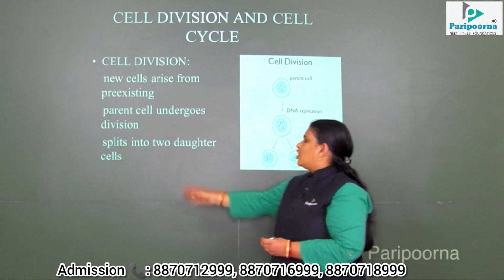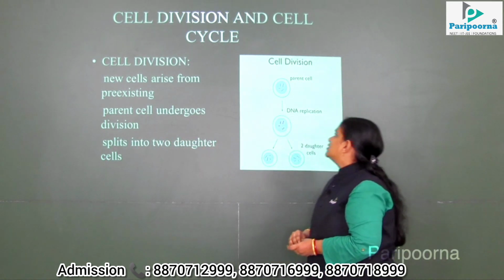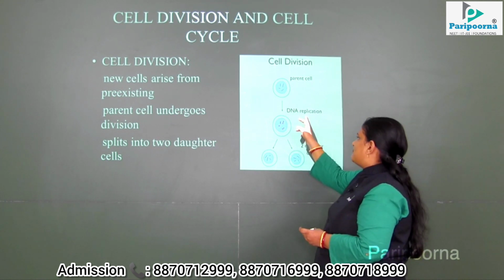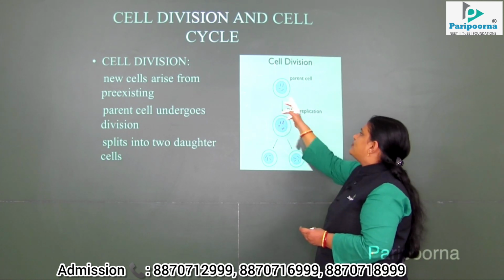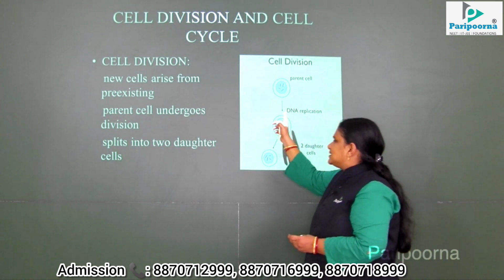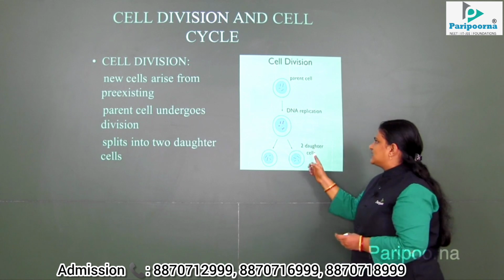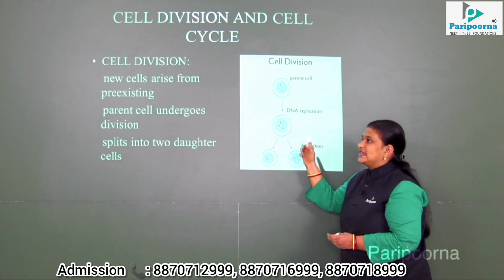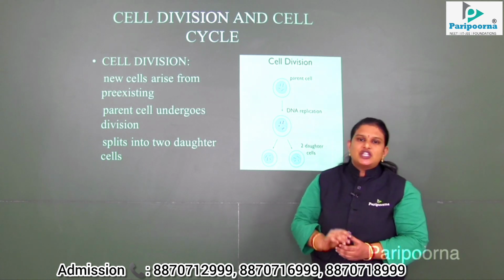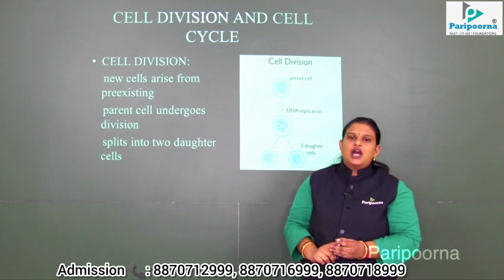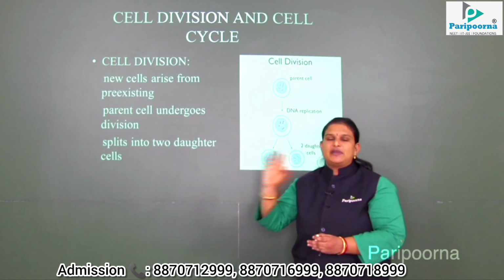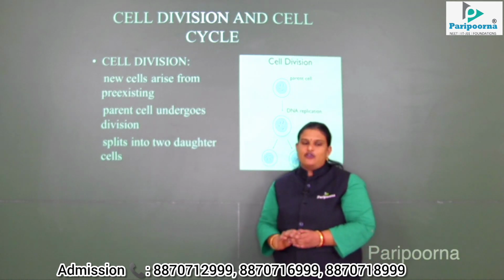So we can say that the old cells are termed parent cells. This parent cell undergoes some divisional process such as replication, through which an exact copy of the parent cell produces two new daughter cells. So the parent cells always divide into daughter cells by processes such as replication, transcription and translation. In this chapter we are going to see what replication is, what the cell cycle is, what phases are crossed through this replication process, and why it is necessary.